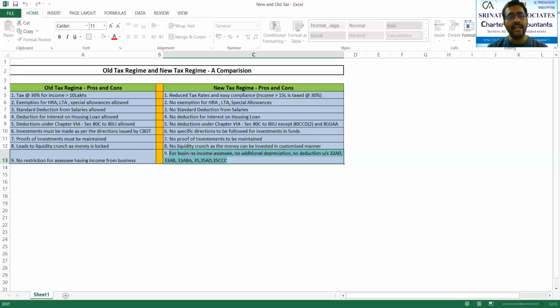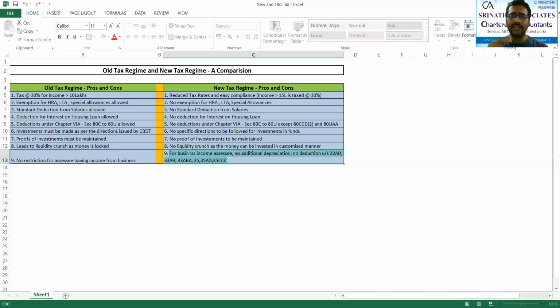Whereas an individual or HUF who has a business income, if he selects himself to go for the new one, in his lifetime he will get only one chance to come back to the old one. So the option of switching from new to old or old to new is available only once in a lifetime for an assessee who carries on business. But an assessee who does not have any business is always at liberty to switch between the new as well as the old tax structure.